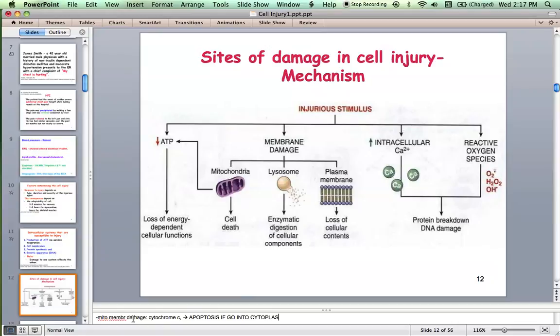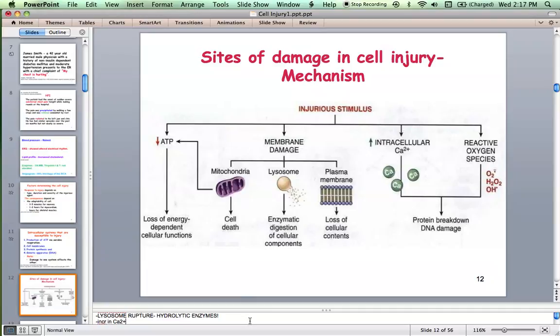And there is increase in the concentration of calcium in the cytoplasm whenever there is injury to plasma membrane or membrane of mitochondria or ER. What happens when there is increase in the level of calcium ions in the cytoplasm? They will in turn activate various enzymes, and that can lead to proteolysis or protein breakage. Okay? We will discuss the details later on. We have many more slides to go. We'll cover the details there.